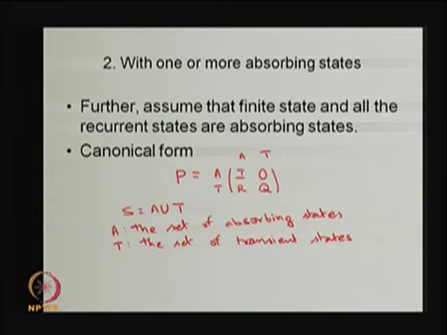Since for absorbing states p_ii is equal to 1, you will have an identity matrix for the submatrix of the matrix P corresponding to A to A, whereas A to T, absorbing states to the transient states, those elements are going to be 0. So, that is a submatrix with entries 0, whereas T to A will be submatrix capital R and T to T will be submatrix Q.